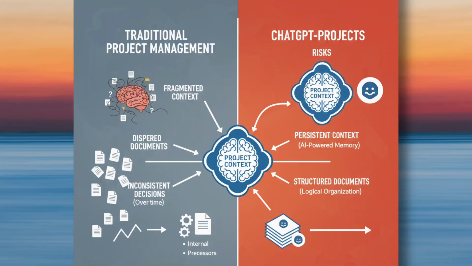This is exactly where ChatGPT comes in. It maintains a persistent context for your project. It structures your project documents and context logically, and it helps you maintain your decisions and make your decisions consistently over time. So once you have a structured, persistent and consistent context, you start using ChatGPT as your project's brain.